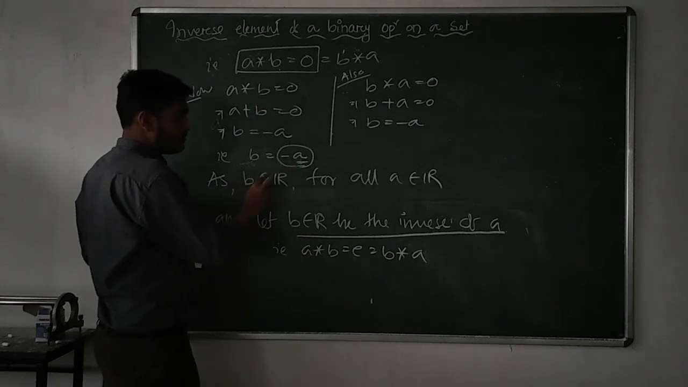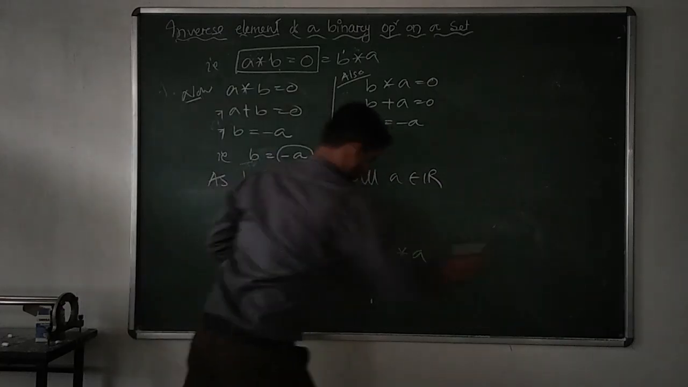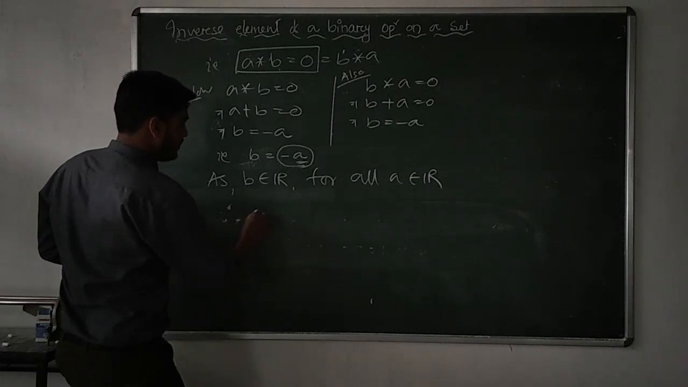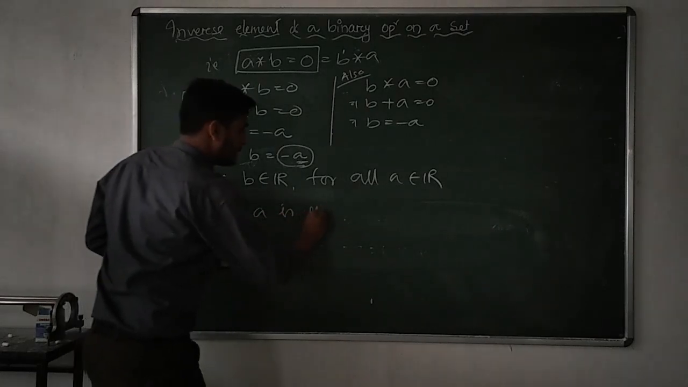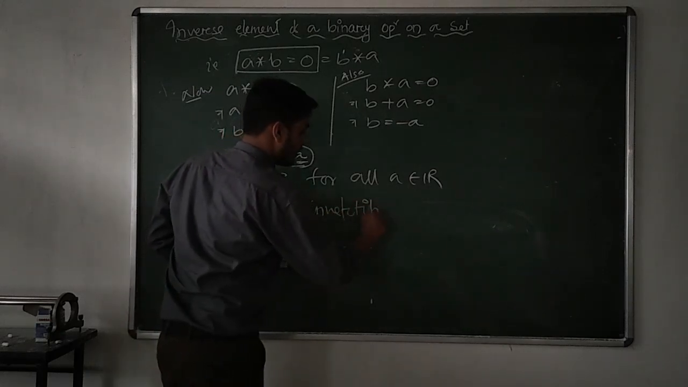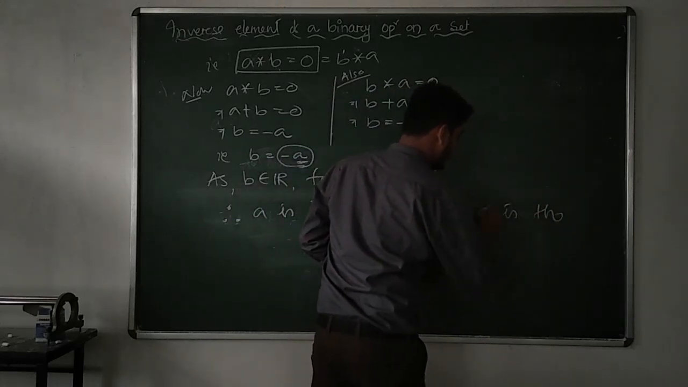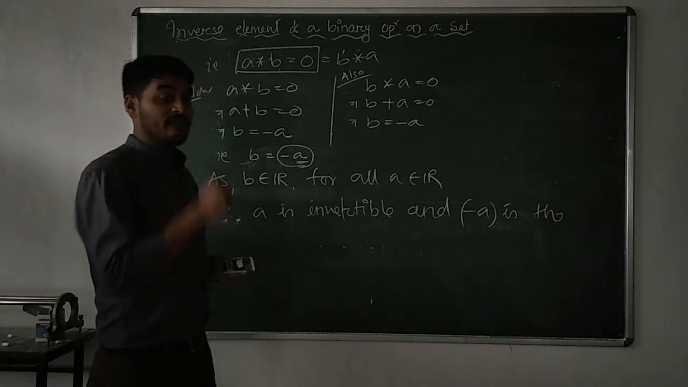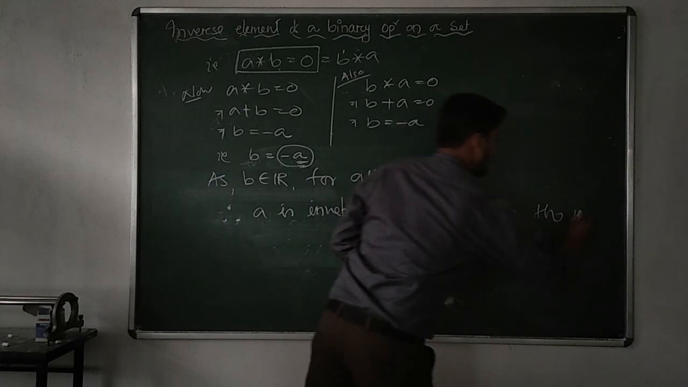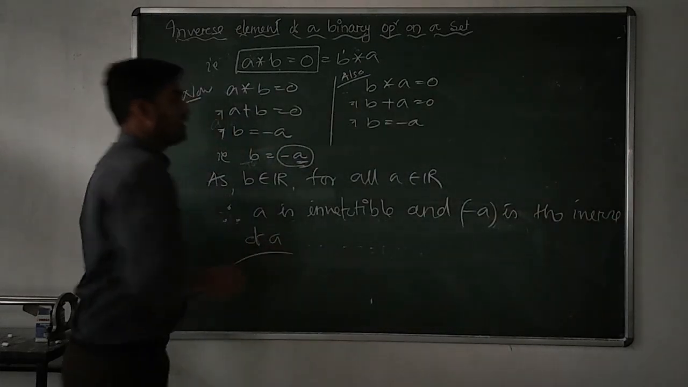So that's why I have written that B is equal to minus A. As B belongs to R for all A belongs to R, therefore A is invertible, and minus A, actually minus A means what? B is the inverse of A. Already I have considered B is the inverse of A. What is the value of B here? Minus A is the inverse of A.